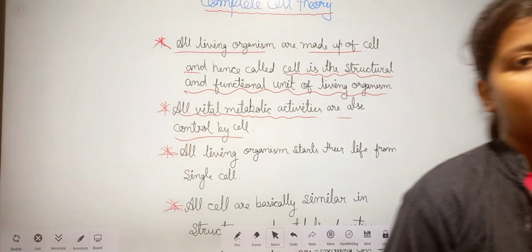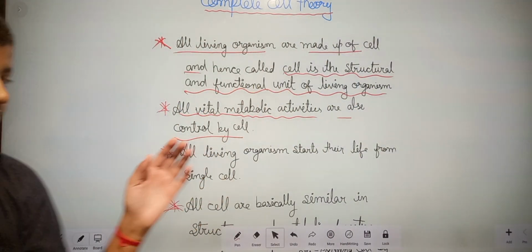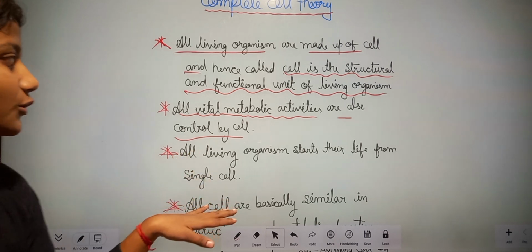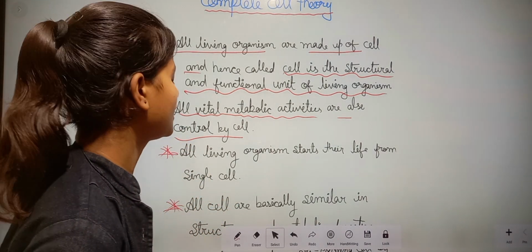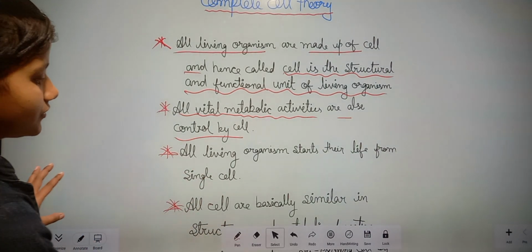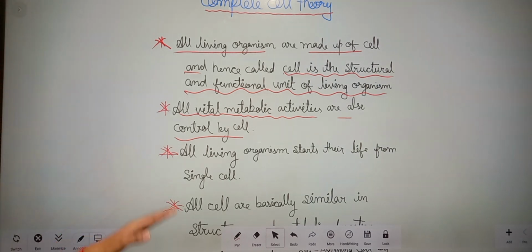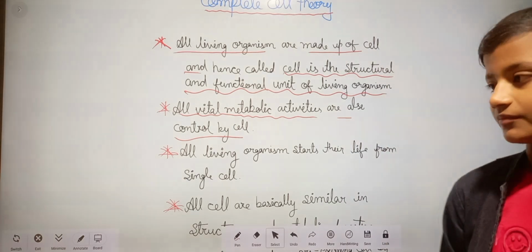In our body, there are many metabolic activities done, and cell controls all the metabolic activities which are done in our body.